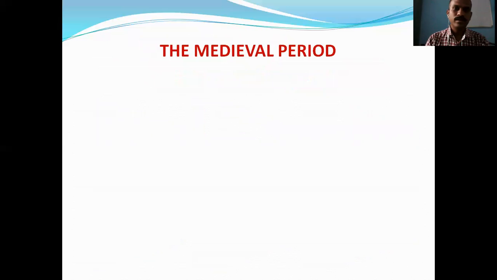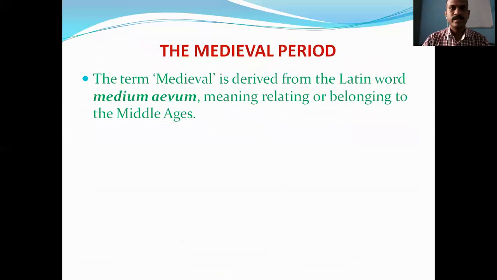So the medieval period is mainly what we are going to study in the whole history book of 7th standard. The term medieval is derived from the Latin word medium evum, meaning relating or belonging to the Middle Ages.